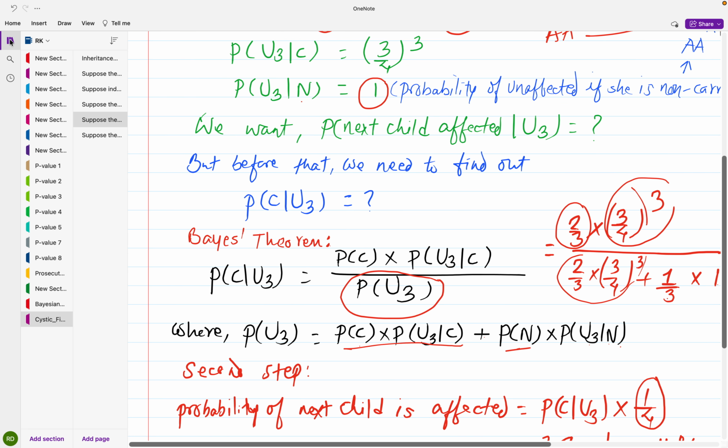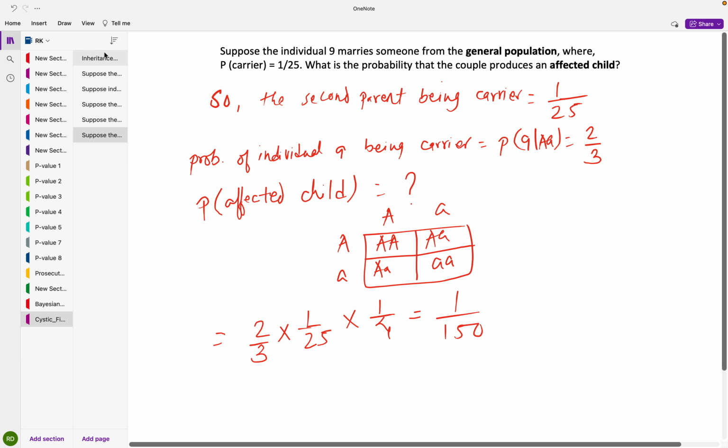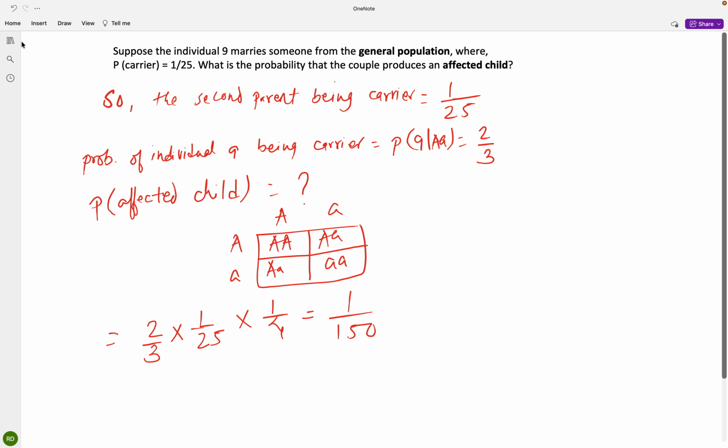Now let's move on to the next problem, which is slightly different. The question is, suppose individual 9 marries someone from the general population, where the frequency of disease incidence is 1/25.